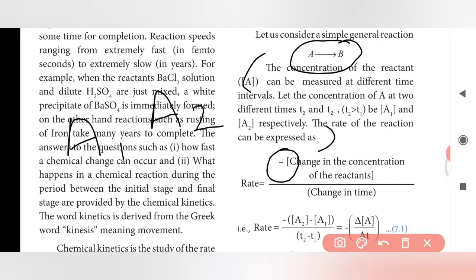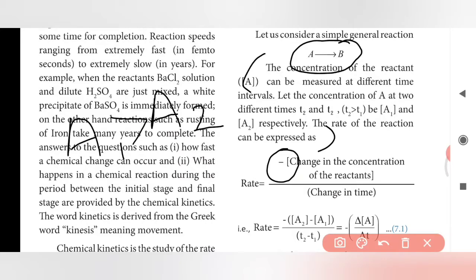After the completion of the reaction, there must be a decrease in the concentration of reactant. So that is why the minus will come.